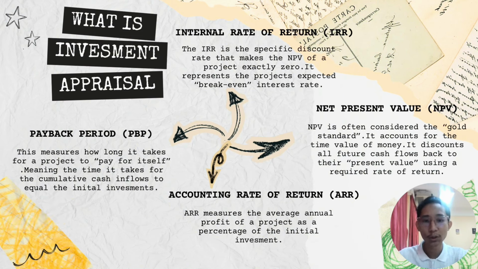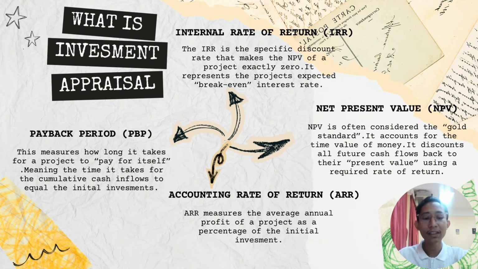Investment appraisal, also known as capital budgeting, is the process used by businesses to evaluate the financial feasibility and potential profitability of a long-term investment or project. Since capital is a limited resource, companies use this technique to decide where to park their money to get the best return. It involves comparing the initial cost of an investment against the expected future benefits, such as cash inflow or cost saving. There are four primary methods used to appraise investment.